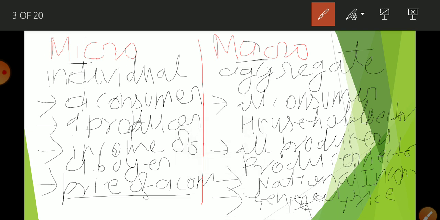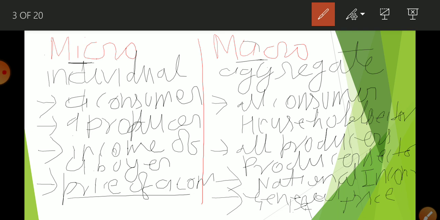So I think you are able to understand. Micro means I stands for individual. In macro, A stands for aggregate. In microeconomics we are going to study only the individual unit, that is, a consumer, a producer, a firm, an industry, the income of a consumer, the price of a commodity, and how the price of a commodity is decided.